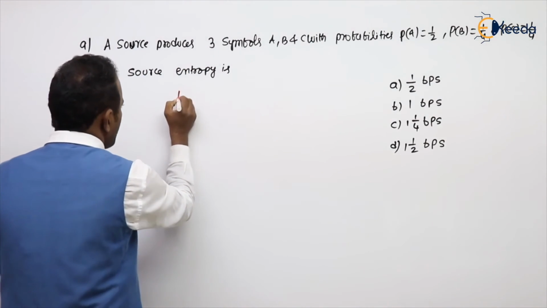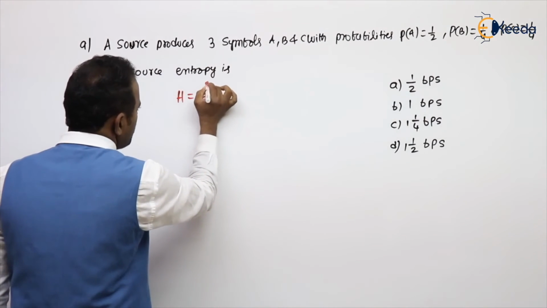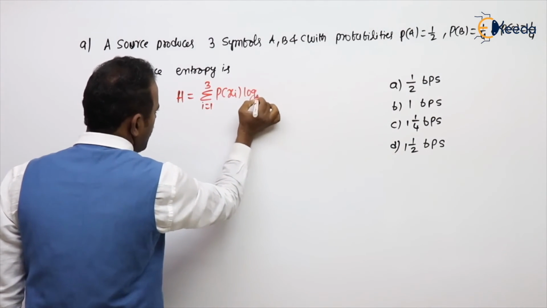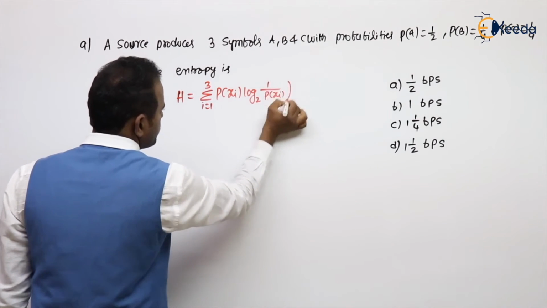What is the entropy formula? We know entropy is nothing but summation i equal to 1 to n, but here 3 symbols are there, of P of xi into log base 2 of 1 divided by P of xi.